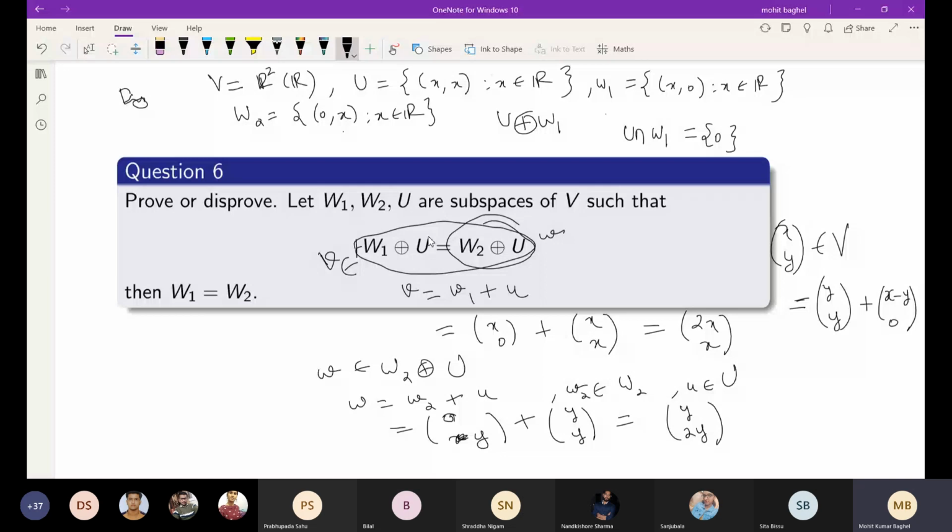That is fine. There is no problem in that. I am not saying that this cannot be represented in this way. What I was just saying is that for this choice of W1, W2, and U, this condition does not hold. W1 plus U is equal to W2 plus U, that is not satisfied here. Sir, it is correct.